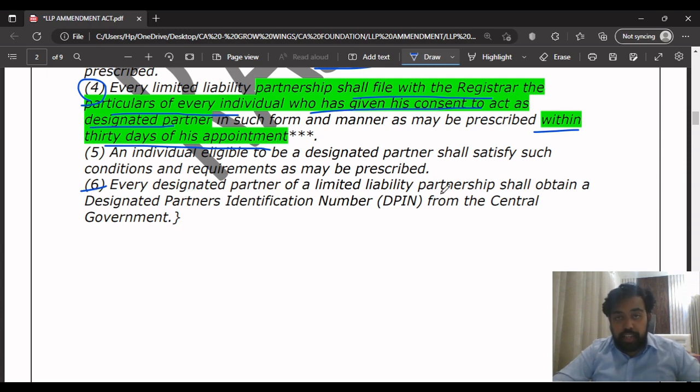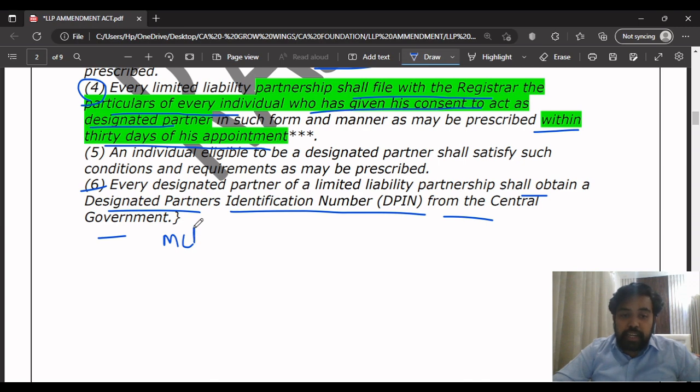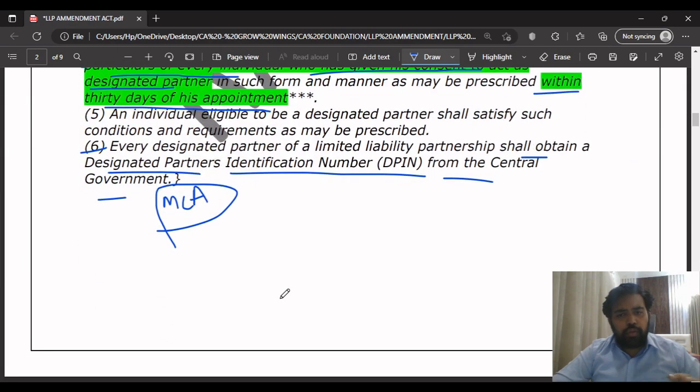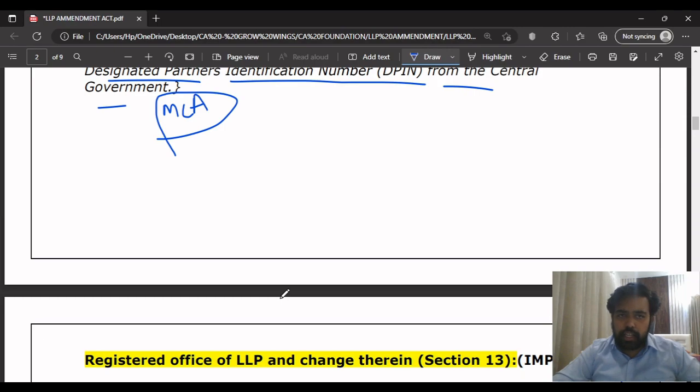In this point they are telling you that every designated partner of the LLP shall obtain a designated partner's identification number, DPIN. There is a DIN in the case of a company, the director's identification number. So in the case of LLP, there is a designated partner's identification number from the central government. They have to obtain it from the MCA website by filing the form, like the DIN. Those who have heard about the DIN will know. Even if you have not heard it, now you understand what they are trying to tell here.